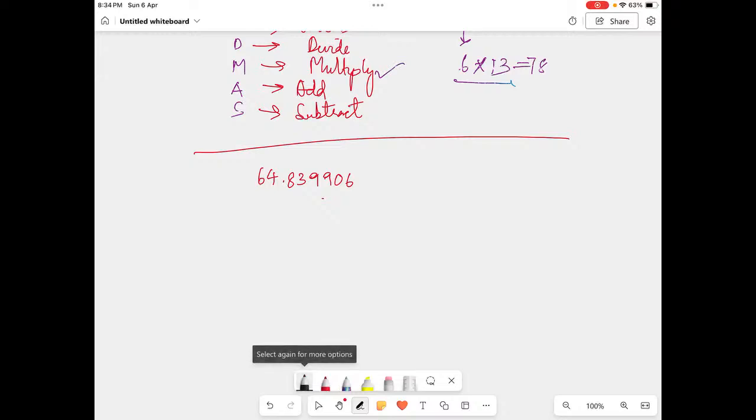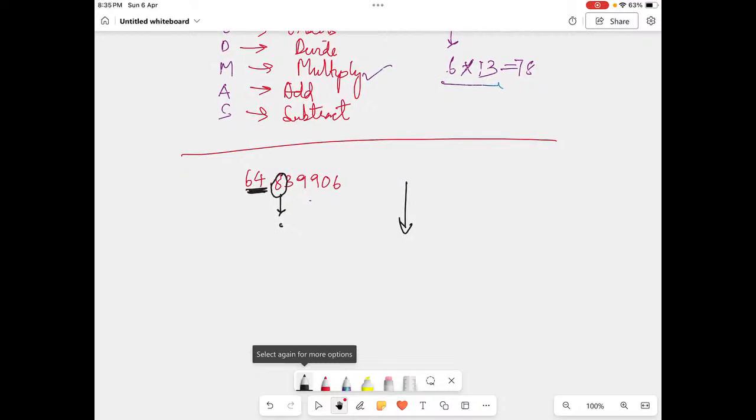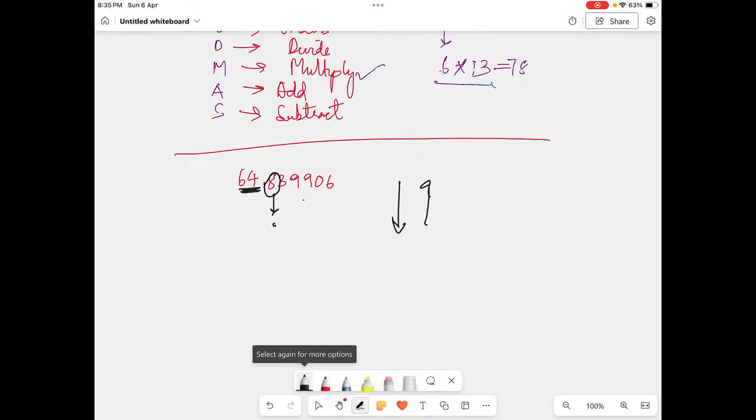Now here I want to round it to the nearest whole number. So what will you do? We have to stop just here. There's a decimal point. You have to check this number, only the neighbor number. Remember, only the neighbor number. Is it greater than 5? Yes, 8 is greater than 5. So what do you have to do when it is greater than 5? You have to move up, means you move to the next number. If it's less than 5, you remain in the same position. So I'll write the answer is 65 when you round it up.